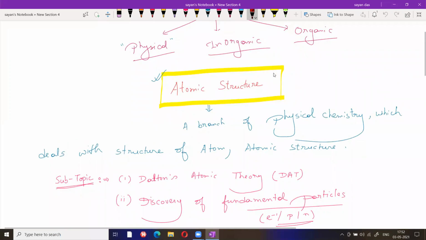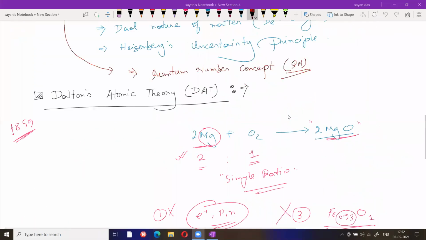So my methodology is that I will start with the second chapter, then the first, then the third chapter, then the fourth chapter. You said that Dalton's atomic theory is not there in the book. Dalton's atomic theory is basically a class 10 concept. I started with class 10 because in this class I am trying to combine class 10 and class 11.